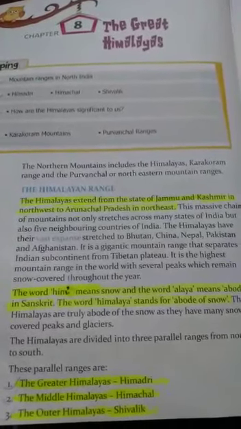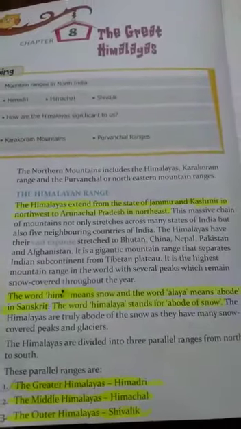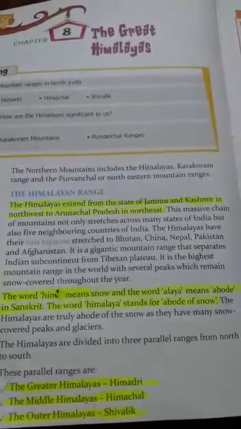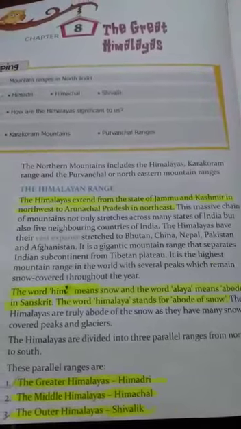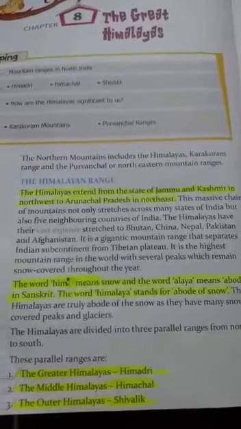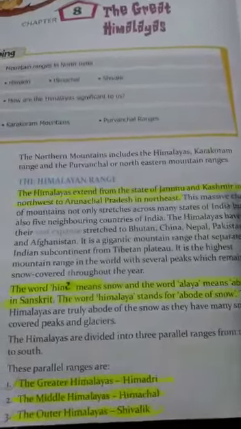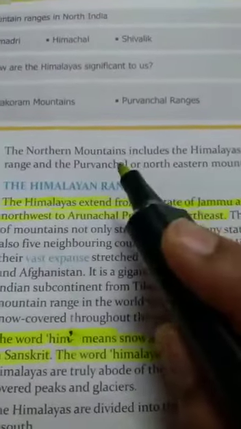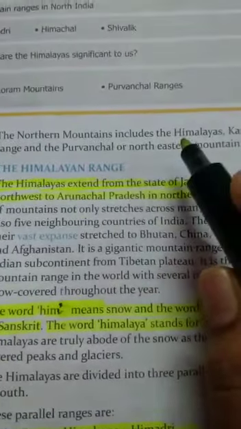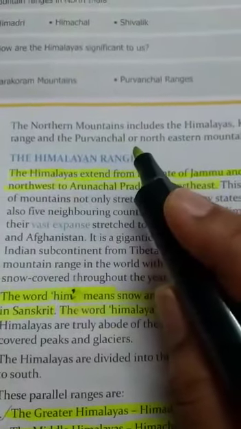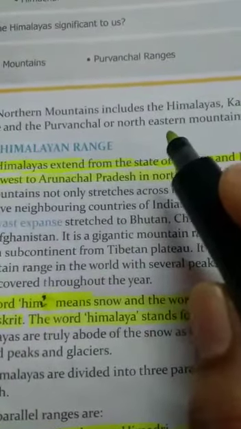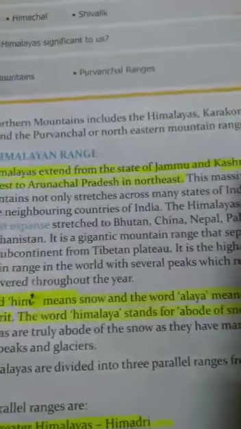Today, in this video, I am starting chapter 8, that is Great Himalayas. This is the first geographical region among the 5 main physical features of India. The Great Himalayas. The northern mountains include the Himalayas, the Karakoram range and the Purvanchal or northeastern mountain ranges.